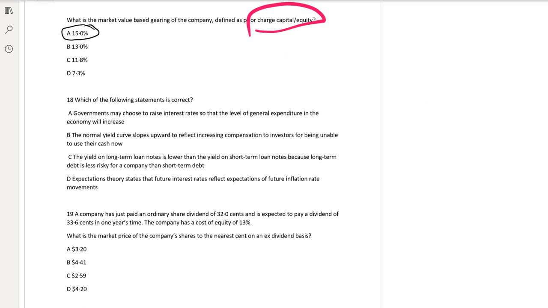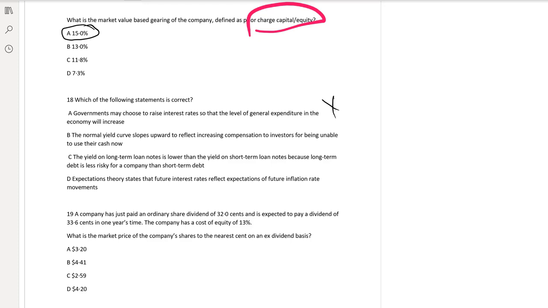Question number 18. Government may choose to raise interest rates so that the level of general expenditure in the economy will increase. No, this is a false statement, because whenever you increase interest rates, people will spend less. And when you reduce interest rates, people will borrow at a cheaper cost, and people will start doing the expenditure.